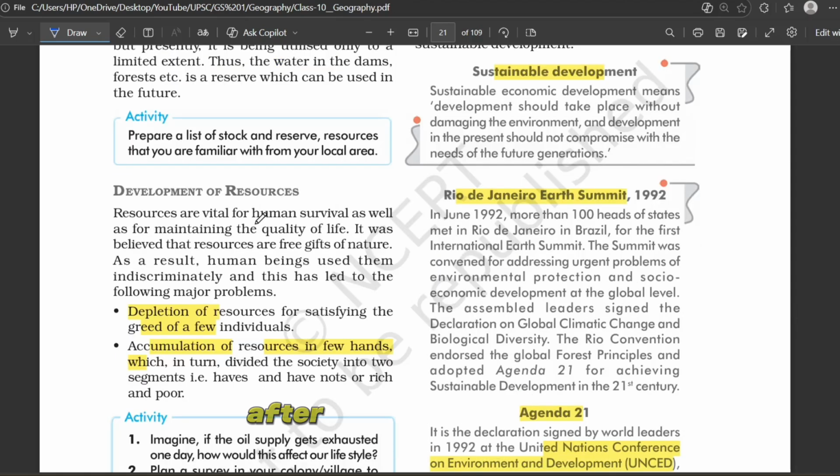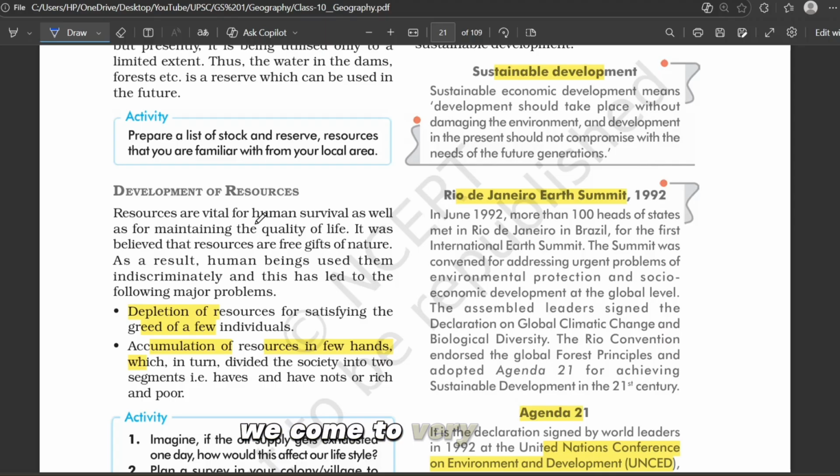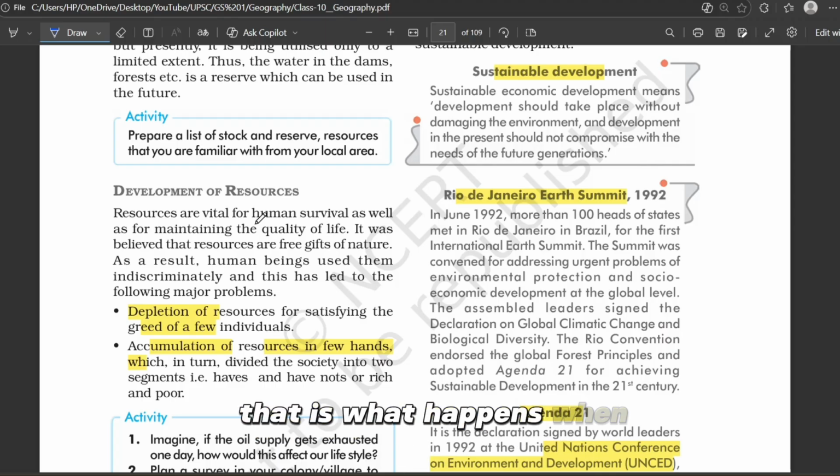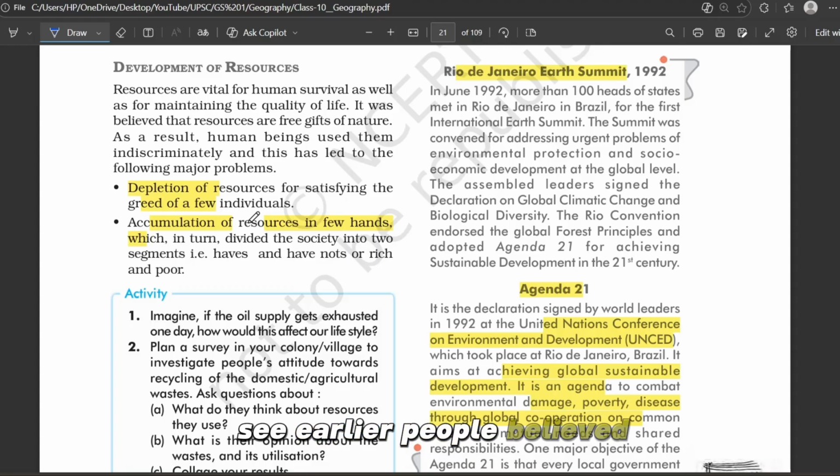Now guys, after understanding what resources are and how humans convert them, we come to a very important issue, that is, what happens when humans use resources without thinking. See, earlier people believed resources are unlimited, nature will give everything, why worry? This attitude led to a very big problem, that is overuse and misuse. Let me explain very simply.